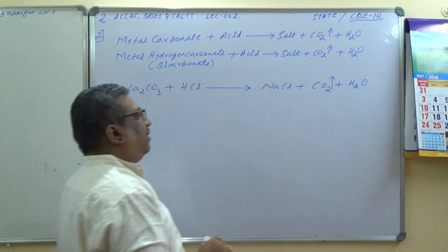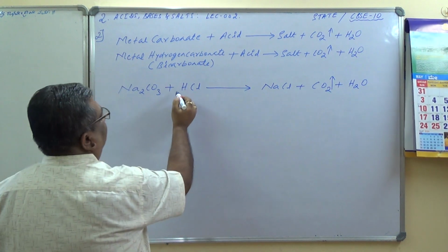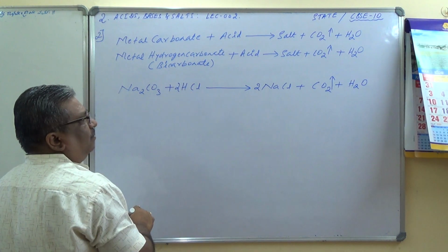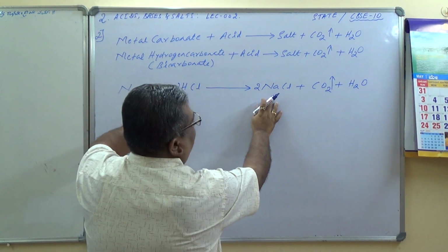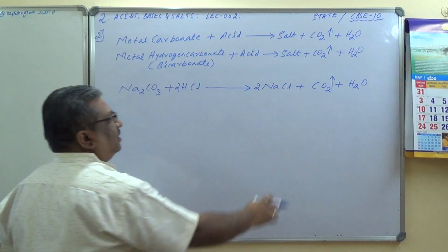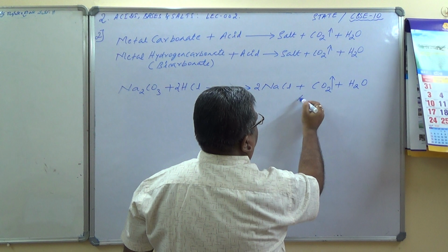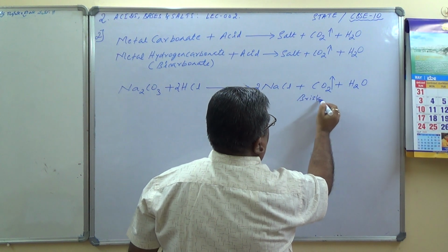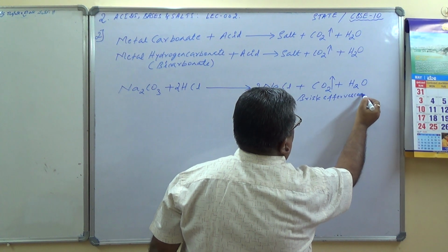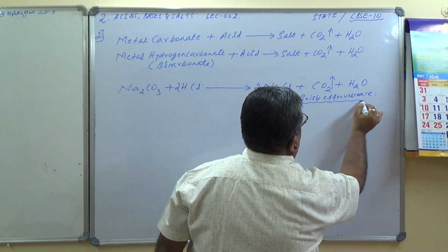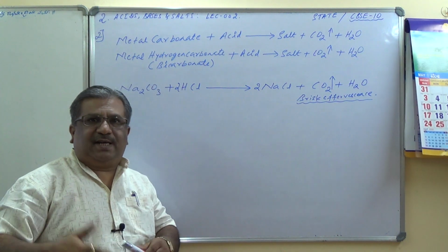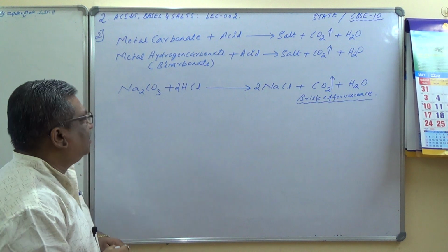CO2 gas is liberated. Let us balance it: 2 HCl, 2 NaCl, H2O, CO2. It is balanced. So here the brisk effervescence of CO2 is observed. The meaning of brisk effervescence is that sudden evolution of gas is termed as brisk effervescence.